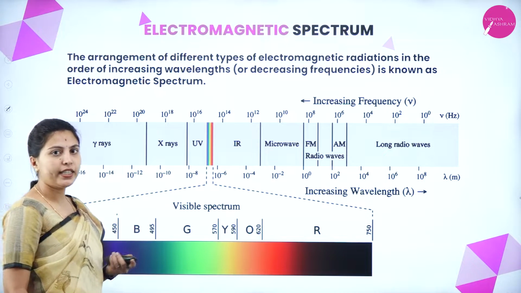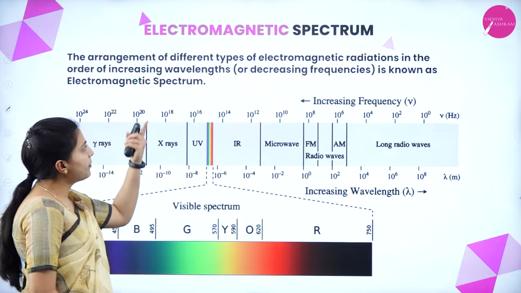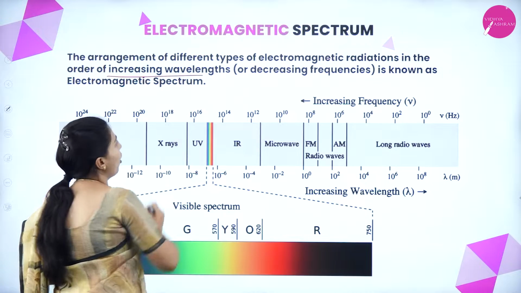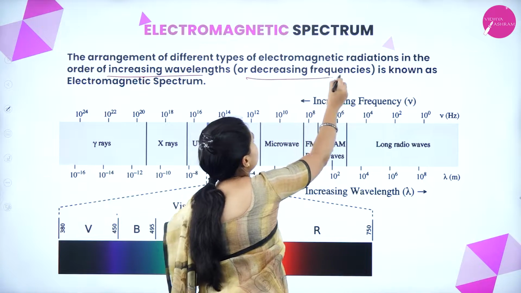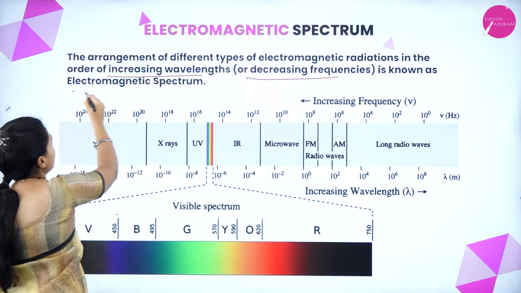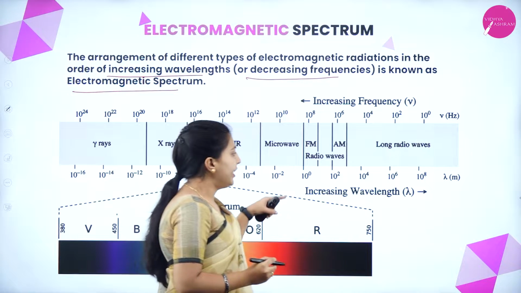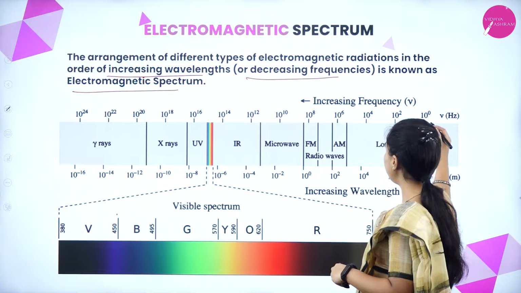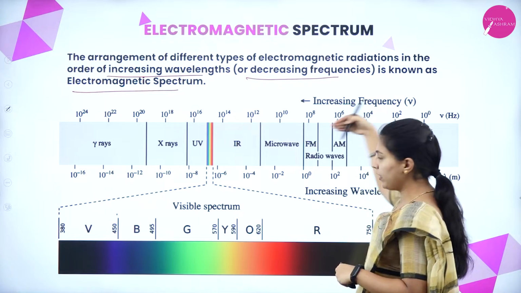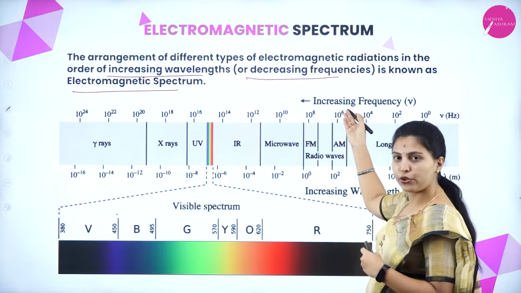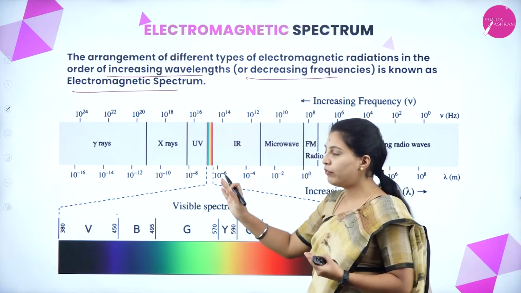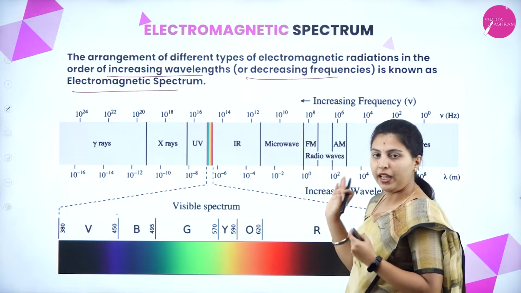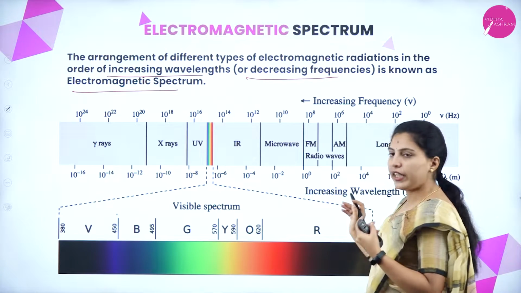This is the electromagnetic spectrum. The arrangement of different types of electromagnetic radiations in the order of increasing wavelength or decreasing frequency is known as the electromagnetic spectrum. See here, going from right to left it shows increasing frequency. If we consider from left to right, it shows decreasing frequency, and at that time we can see increasing wavelength.